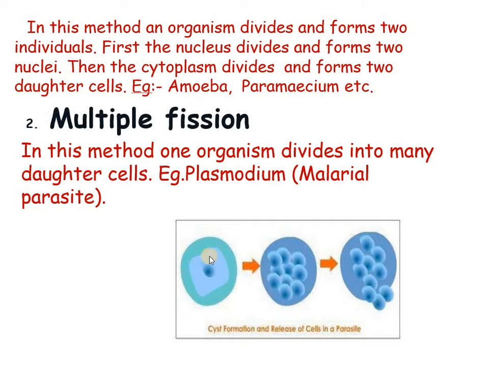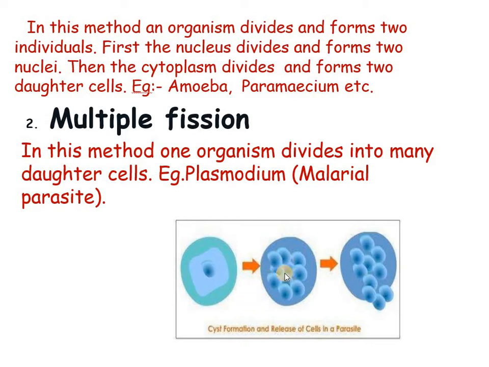This diagram shows you the example of Plasmodium, that is a malarial parasite. It is a normal mode of asexual reproduction, both inside the red blood corpuscles and the liver cells. First, the nucleus divides repeatedly to form a number of daughter nuclei.